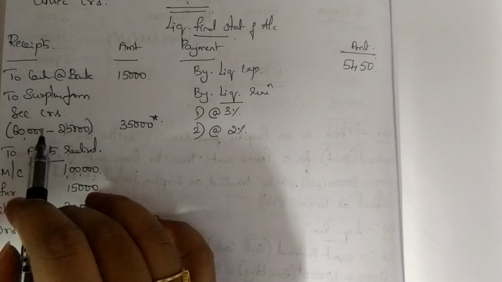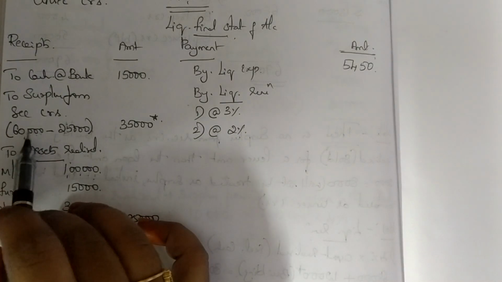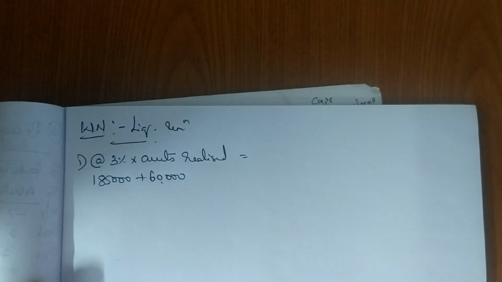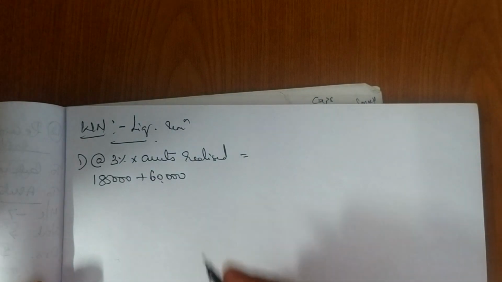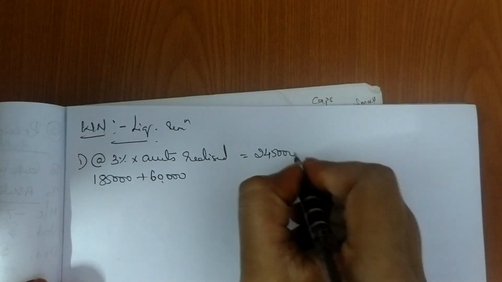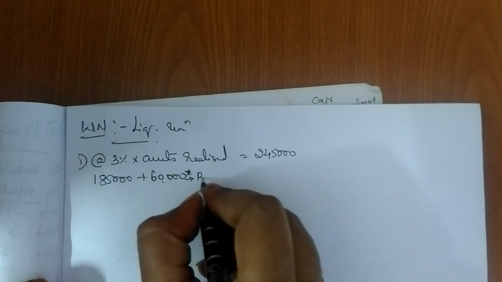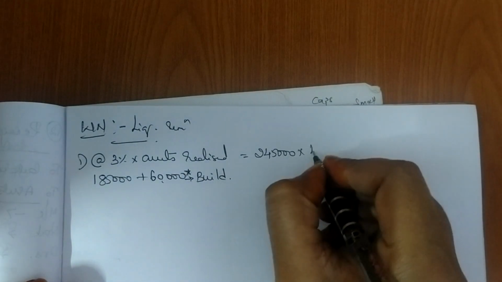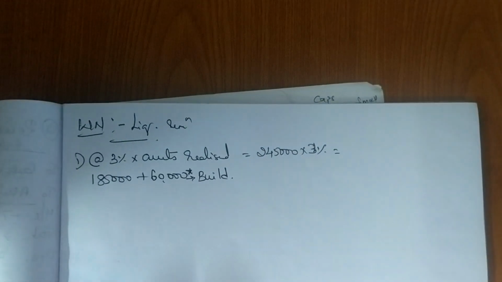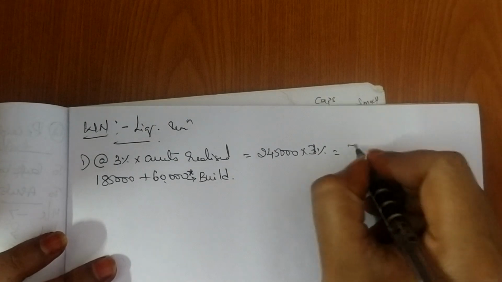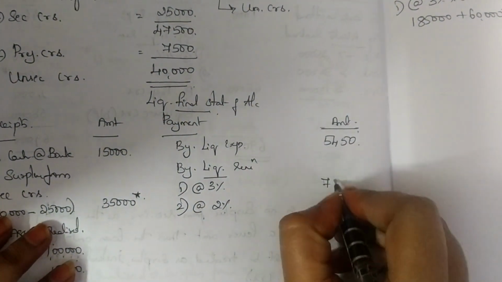Remember 1,85,000 plus building also you should consider, which was sold for 60,000. So here it will be 1,85,000 plus 60,000. You get 2,45,000. Okay, the 60,000 is your building. 2,45,000 into 3%, that is 7,350. Okay, so one part of the remuneration is done. On the assets realized, I am writing it as 7,350.